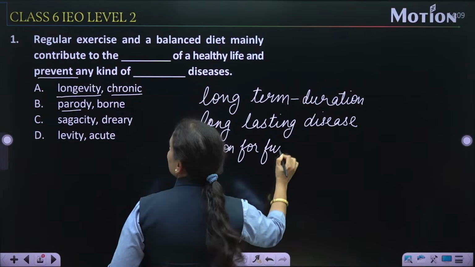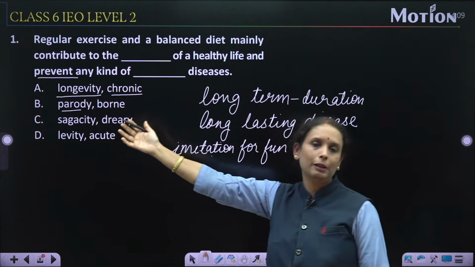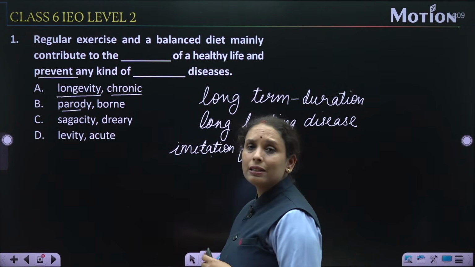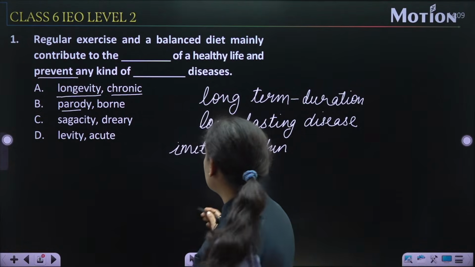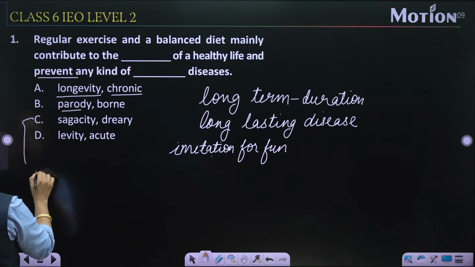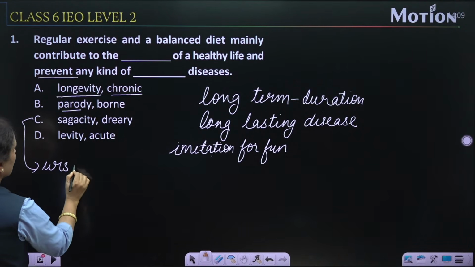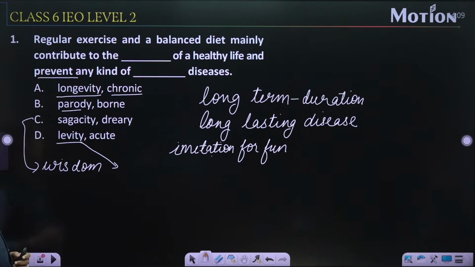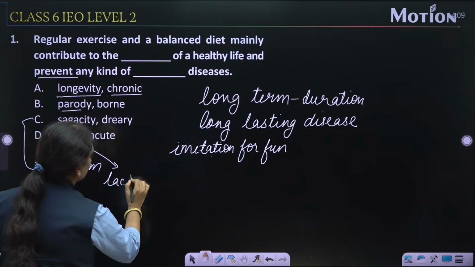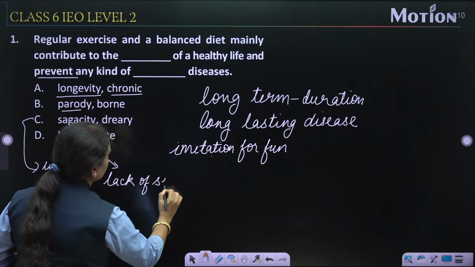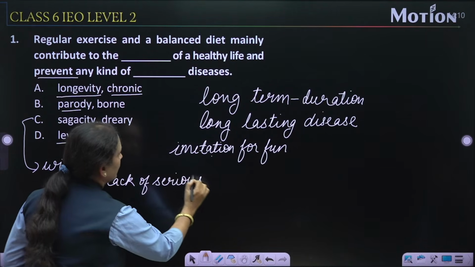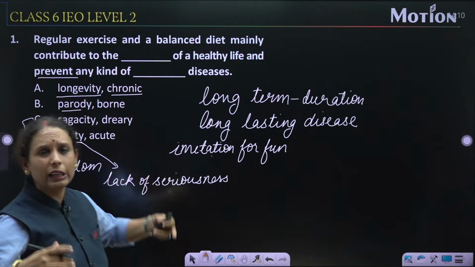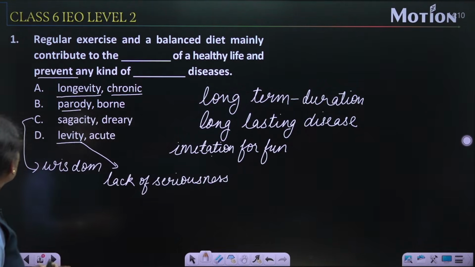And the next word is bond. Bond is the past participle of bear. The word bear means to carry something. Third one is sagacity. Sagacity means wisdom. Similarly, levity means lack of seriousness. Now acute, dreary means dull or sad. So now come to the question.